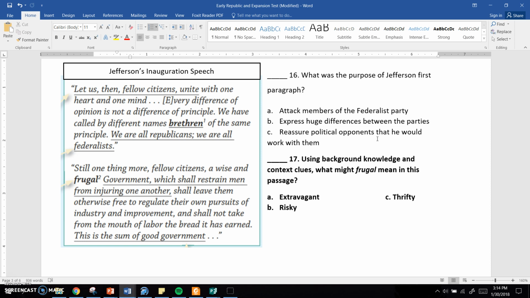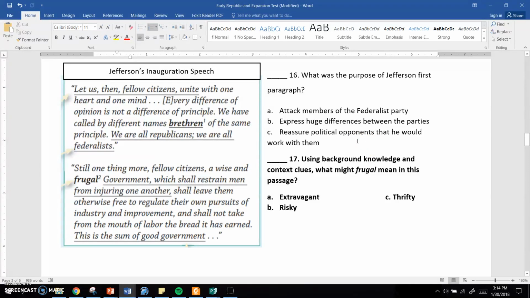On to paragraph 2. Still, one more thing, fellow citizens, a wise and frugal government, which shall restrain men from injuring or hurting one another, shall leave them otherwise free to regulate their own pursuits of industry and improvement, and shall not take from the mouth of labor the bread it has earned. This is the sum of good government.